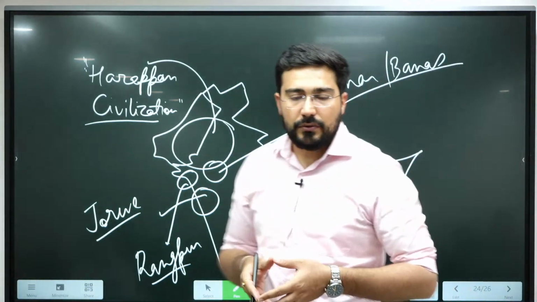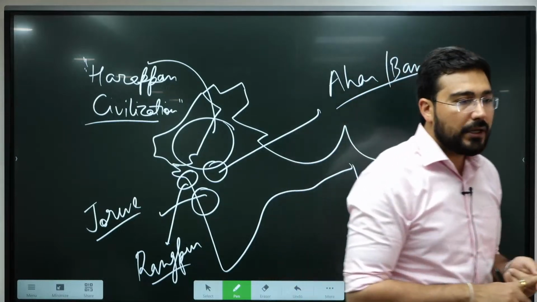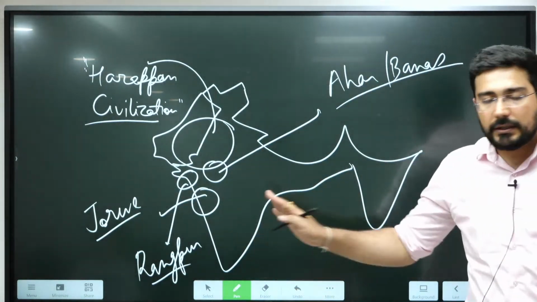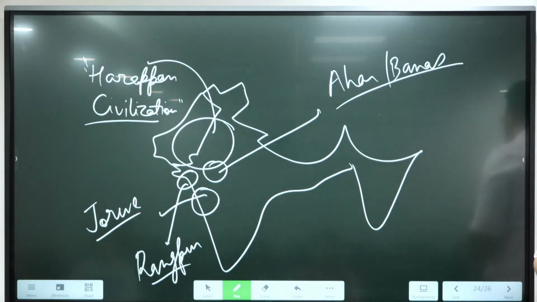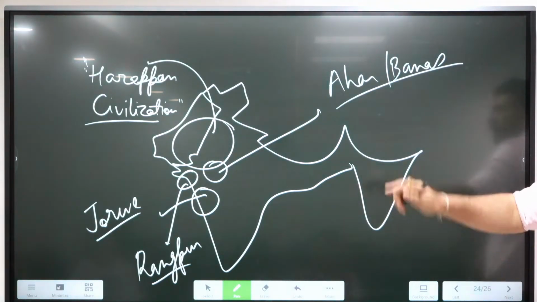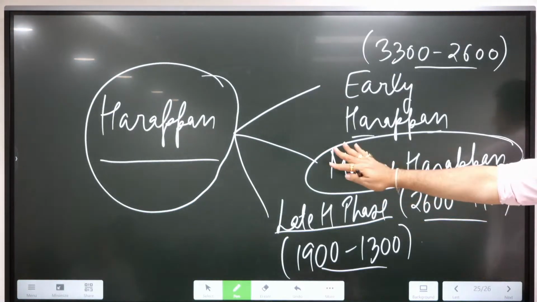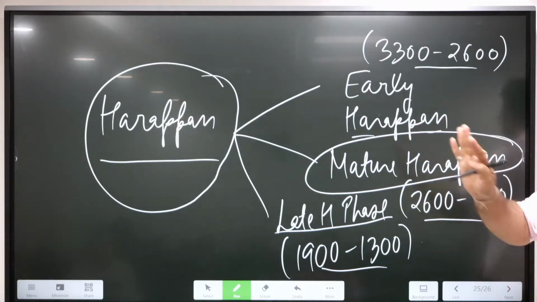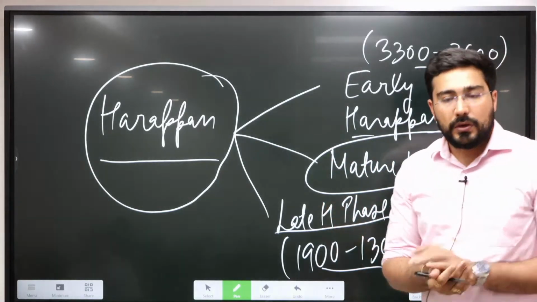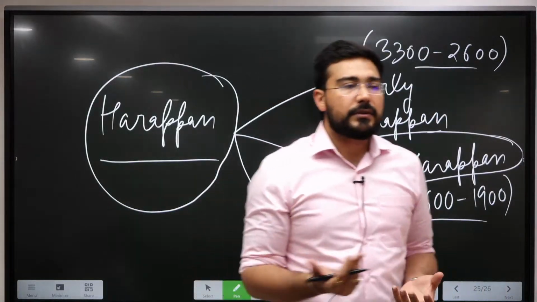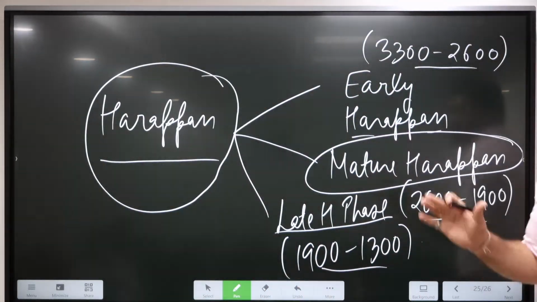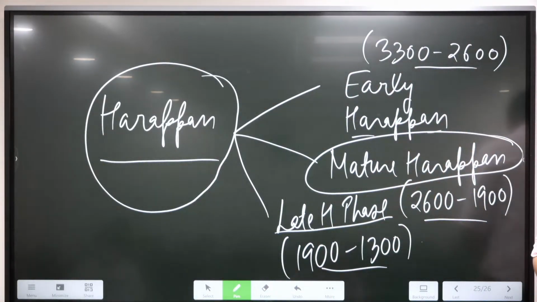Whatever we have studied so far, like the Stone Age as well as the Chalcolithic period, these other cultures are very important from a map point of view. But from a question point of view, the most important topic is Harappa, its origin, its decline, its trade network, all those characteristics of urbanization. These are the areas where we'll put a lot of focus. Okay.